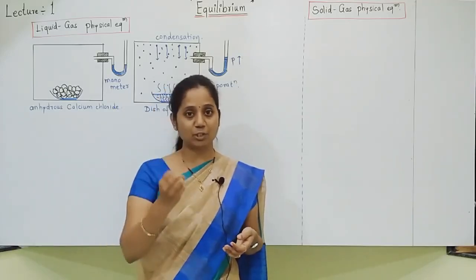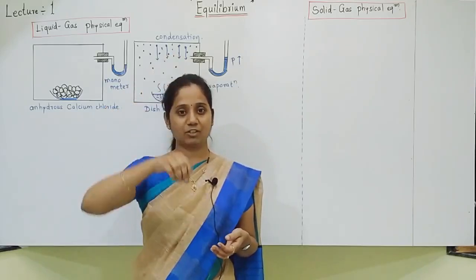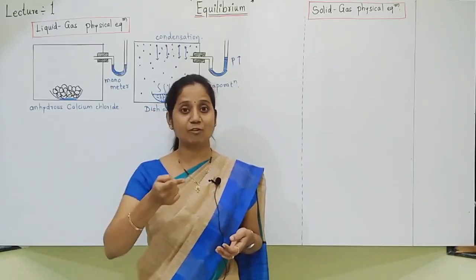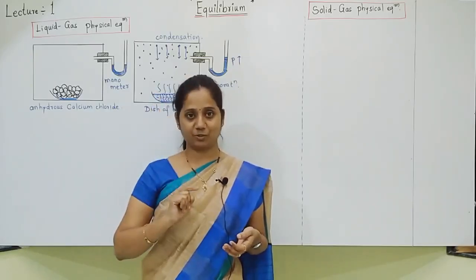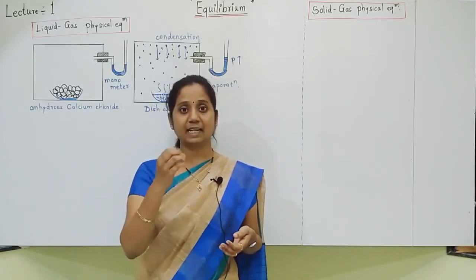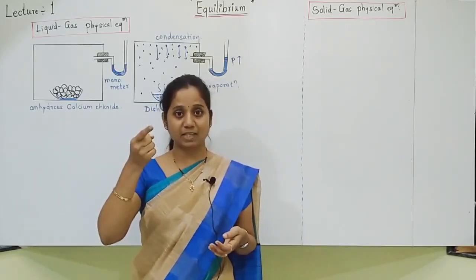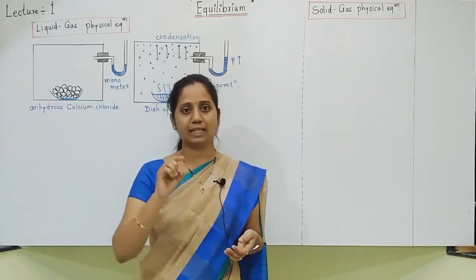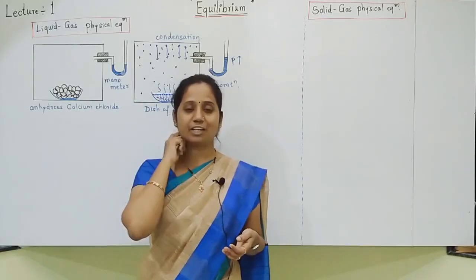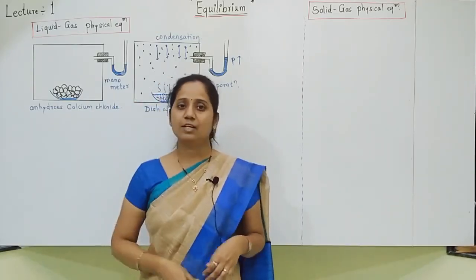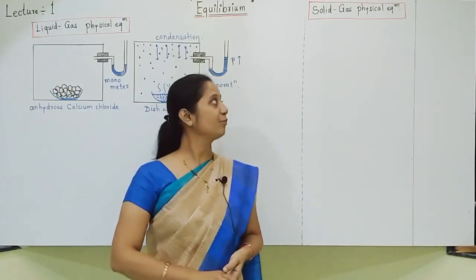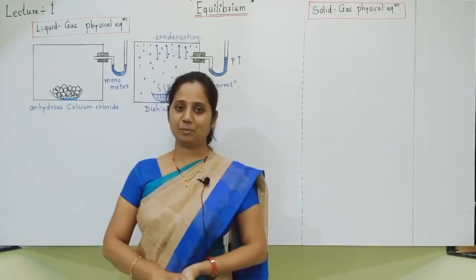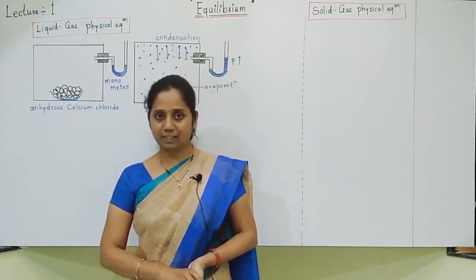So initially sublimation was taking place. Now solidification has started. Okay. Rate of sublimation becomes equal to rate of solidification. However many iodine crystals are getting converted into violet color vapors, an equal number of violet vapors are getting converted back into iodine crystals. Rate of forward sublimation is equal to rate of solidification. Like this, you can give an example for solid gas physical equilibrium. Okay. Now students, I will write all these things.